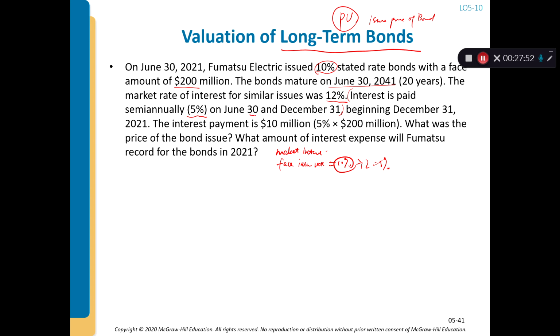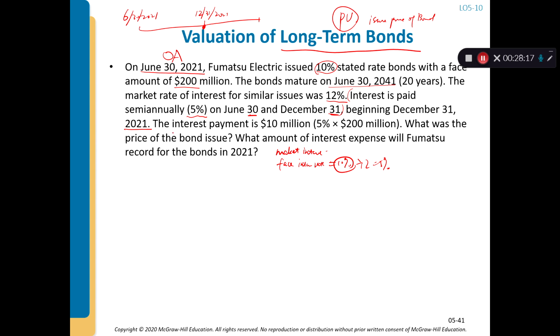The first payment is on December 31st, 2021. Therefore, it's an ordinary annuity, because it was borrowed on June 30th, 2021, and the first payment is not until December 31st, 2021, and so on and so forth for 40 periods, right?